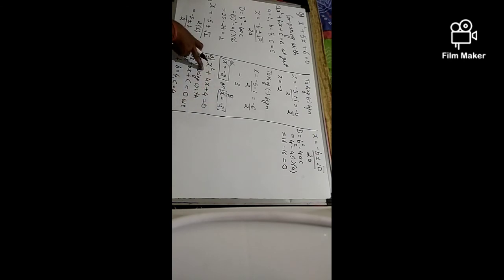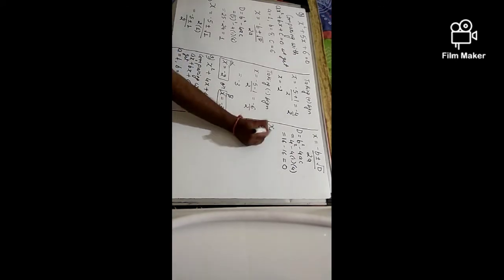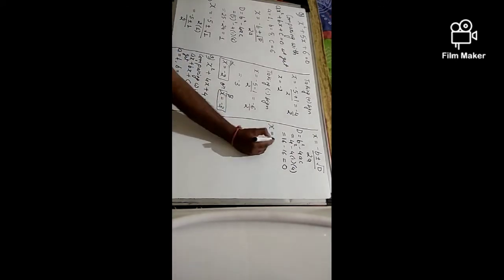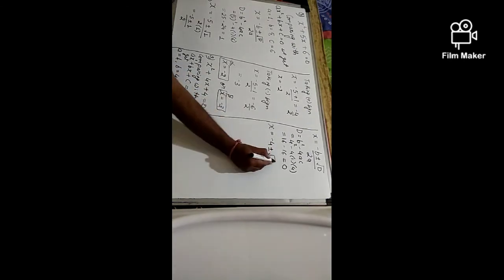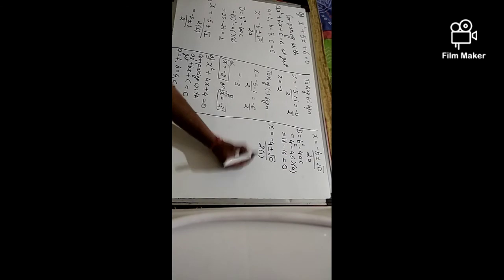Definitely in this equation the roots will be the same. Now let's see. x equal to minus b. The value of b is 4. So minus 4 plus minus under root 0 upon 2a. So 2 into 1. The root of 0 is 0.